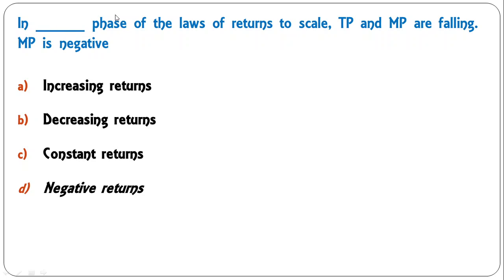In the dash phase of the law of returns to scale, which means in the long run we are talking about, total product and marginal product are falling, and MP is negative. What return is this? Here some hints are given. Total product and marginal product are falling, and marginal product is negative also. So this is related to negative returns. Okay, so in the negative returns phase you are there. That is the last stage.